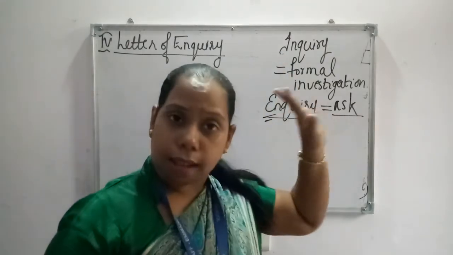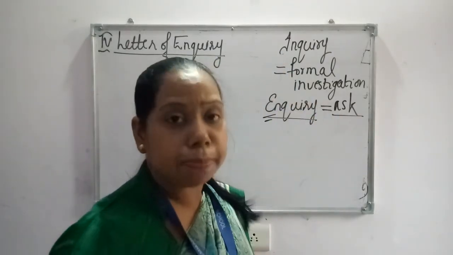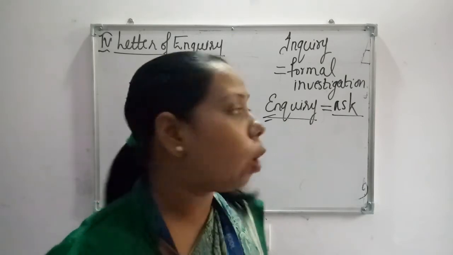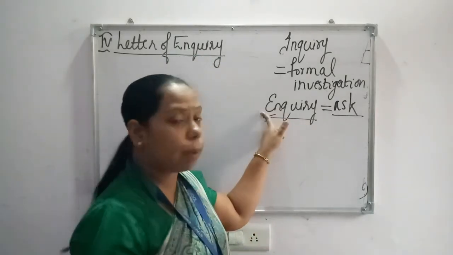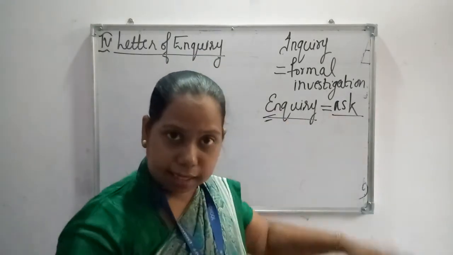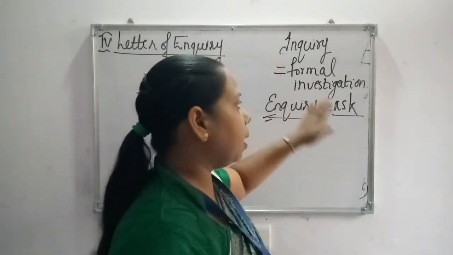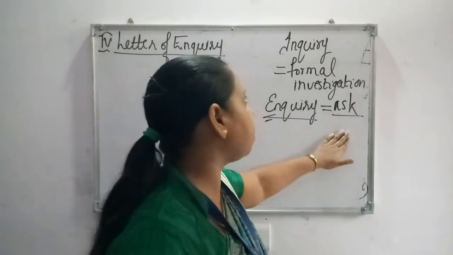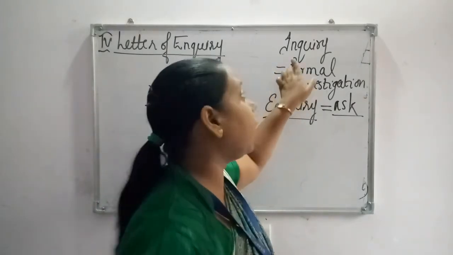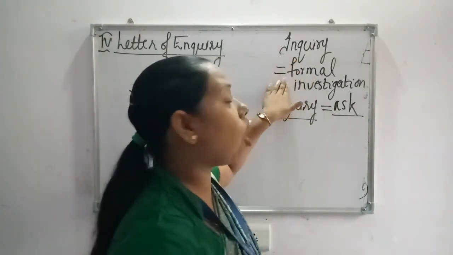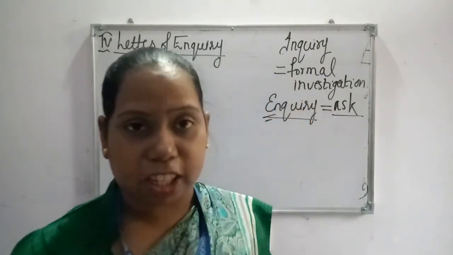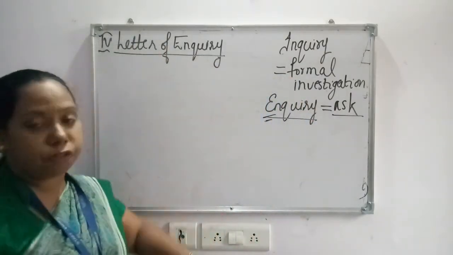The meaning is also the same, to ask something, but specifically the E spelling is used for asking about something for information, and the I spelling is used for formal investigation. So we have the letter of inquiry.